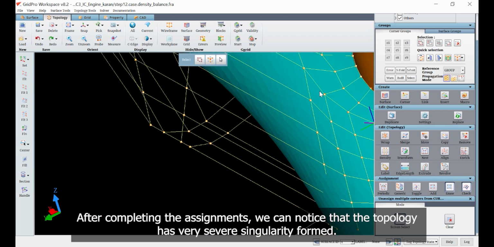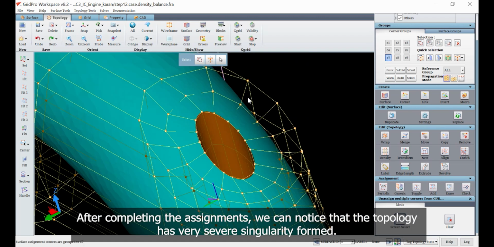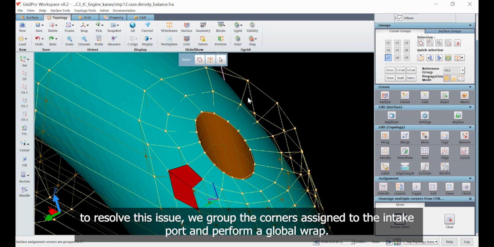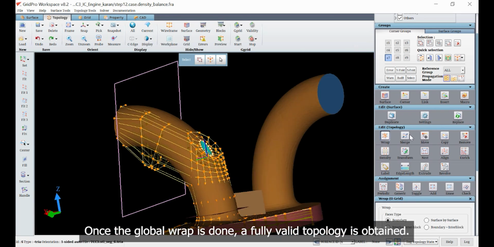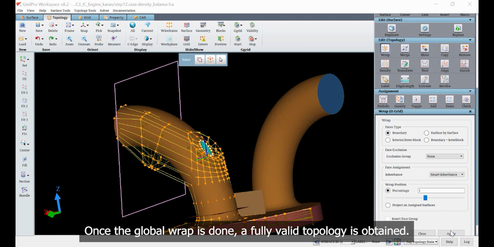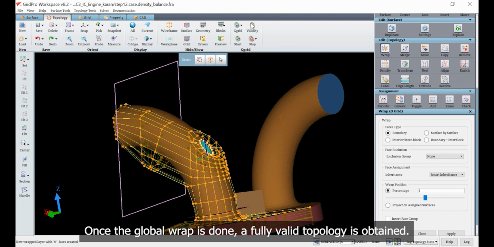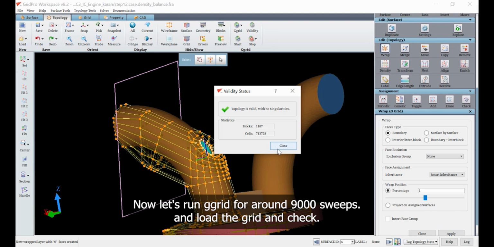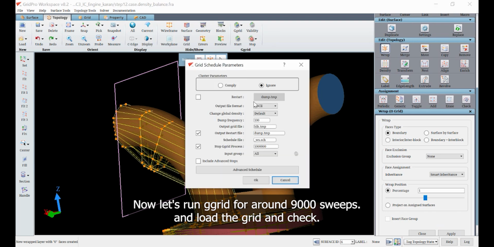After completing the assignments, we can notice that the topology has a very severe singularity form. To resolve this issue, we group the corners assigned to the intake port and perform a global wrap. Once the global wrap is done, a fully valid topology is obtained. Now let's run ggrid for around 9000 sweeps and load the grid and check.